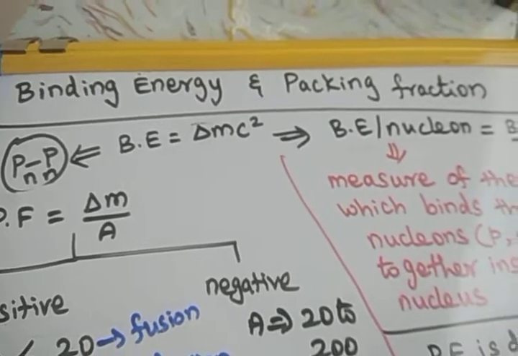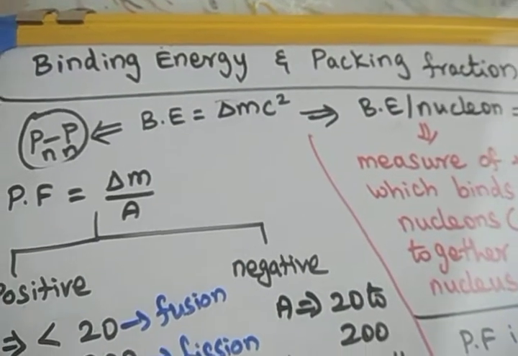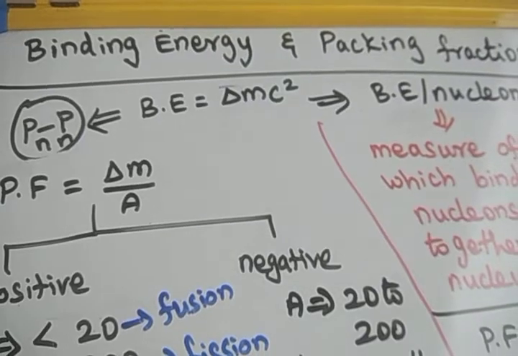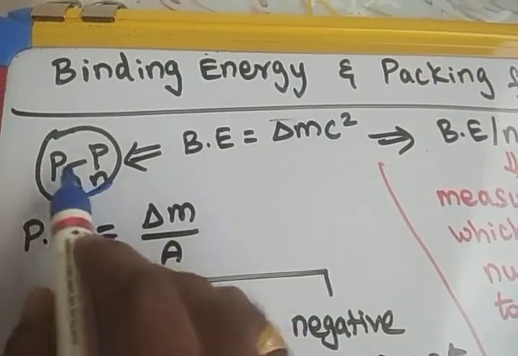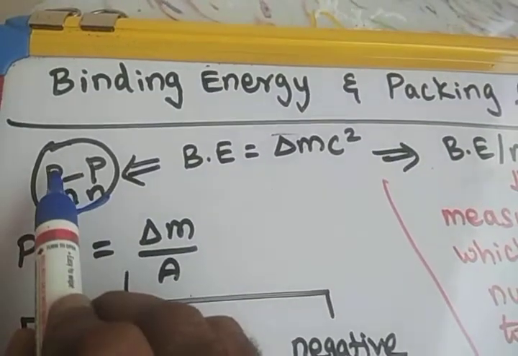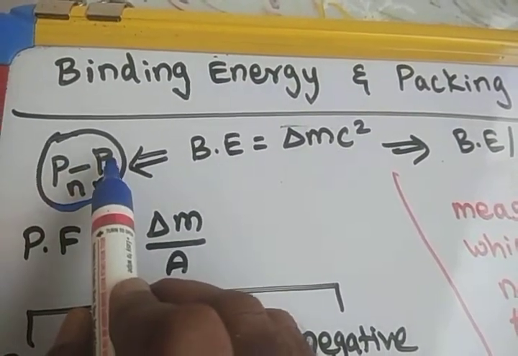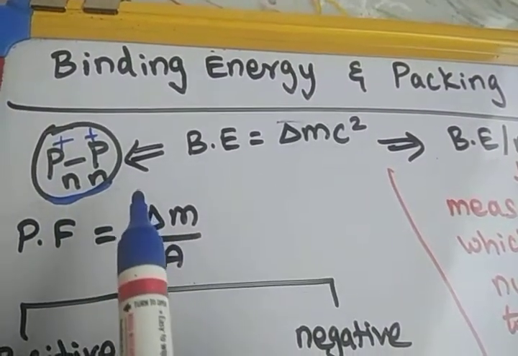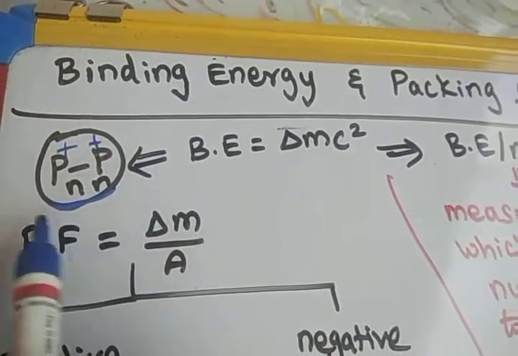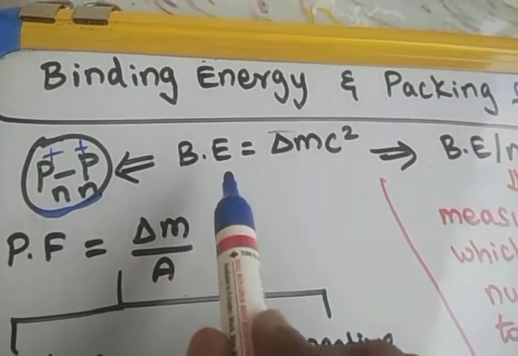Binding energy and packing fraction of the nucleus. The binding energy raises a doubt: I already told you that the nucleus comprises protons and neutrons. A proton has a positive charge, and another proton also has a positive charge, so a positive repulsion may take place. But the nucleus is stable because of the binding energy.